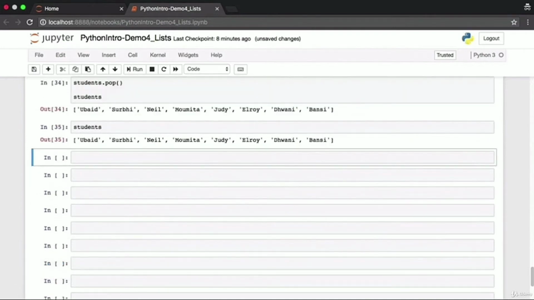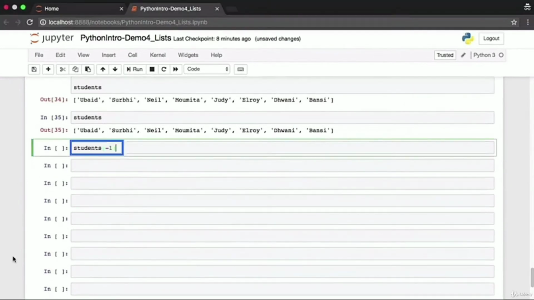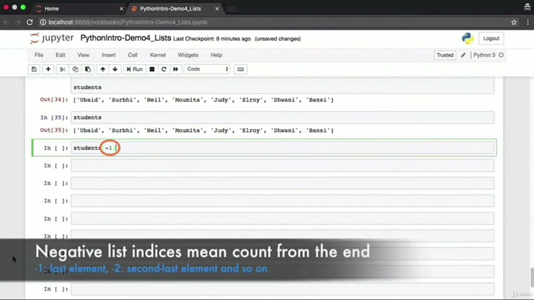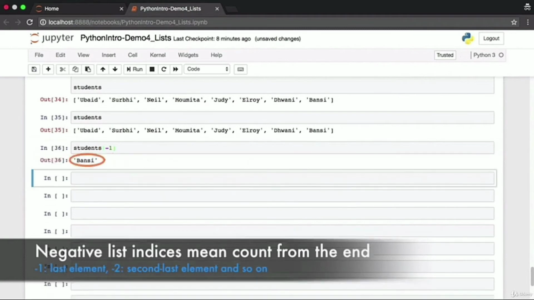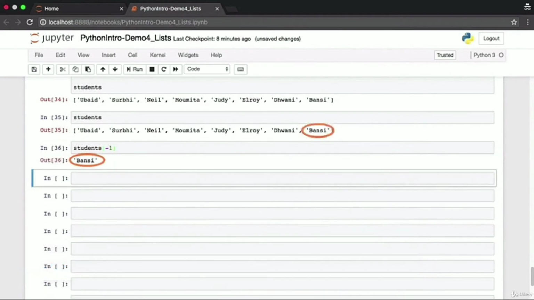We'll continue to work with the students list for this demo, and the contents of the students list is as you see on screen. We'll start off with the use of negative indices because, in my opinion, they are one of the most confusing parts of Python. When you encounter a negative index in square brackets, you have to count backwards from the very end of the list. Here, -1 indicates that you want the last element in the list. If you count backwards, you want the first element. The minus just indicates count from the very end. And that's where you get Bansi, which is the last element in our list.